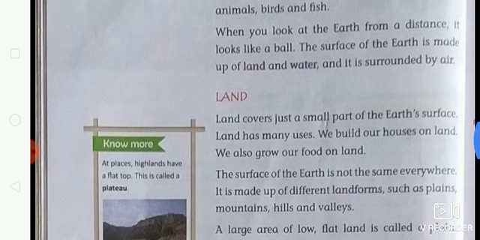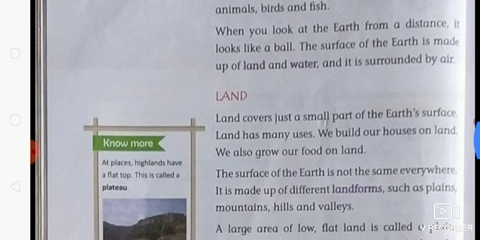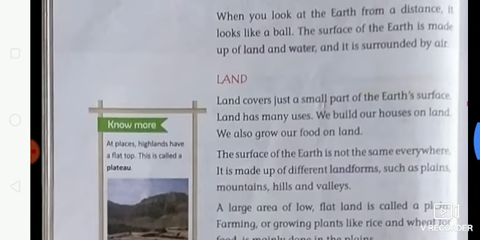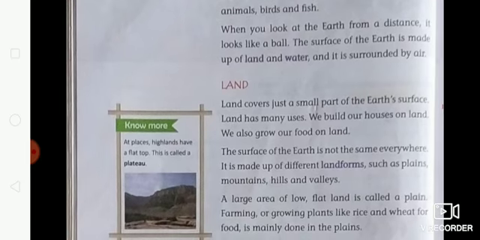Now students, let's talk about the earth's surface. If you don't know, you will know in this chapter everything about your earth, about your land. Listen to me carefully. As you all know, 71% of earth is covered by water.